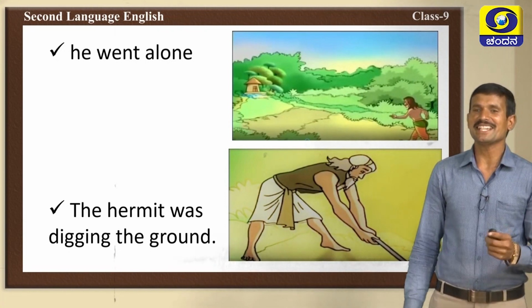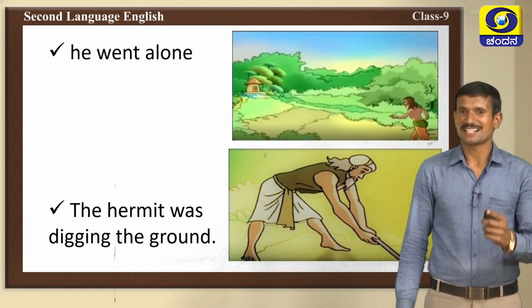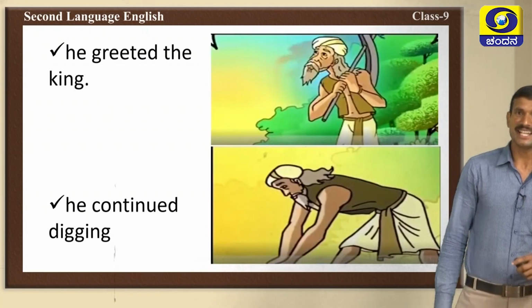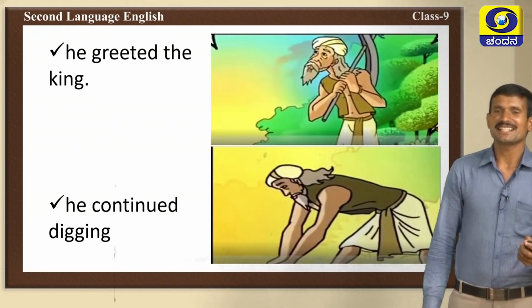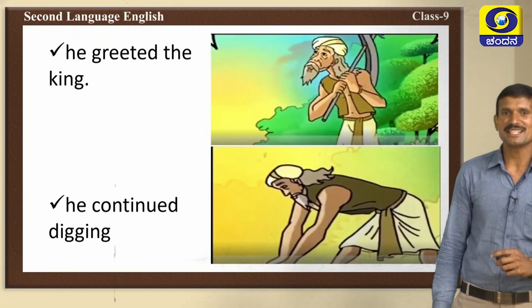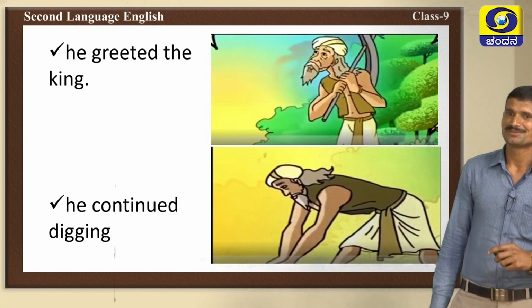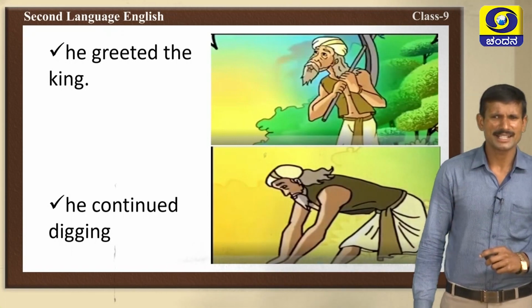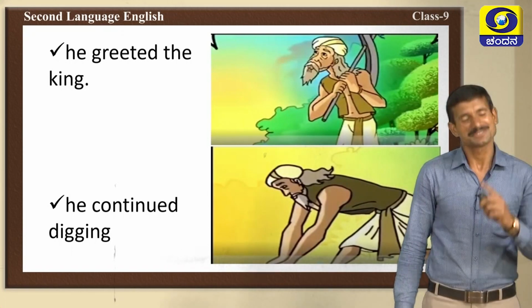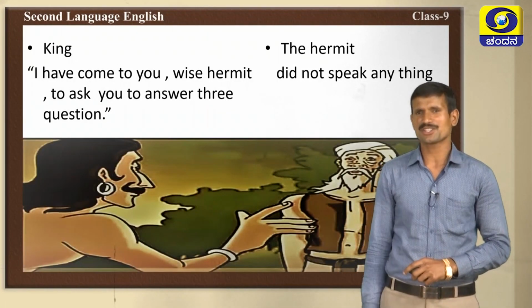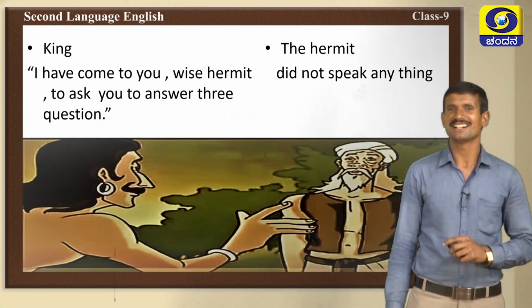When the king went to meet him, the hermit was digging the ground. Then, when the king reached, the hermit greeted the king. He continued his digging. Did the hermit identify the king? We will know later. There was a conversation between the king and the hermit.